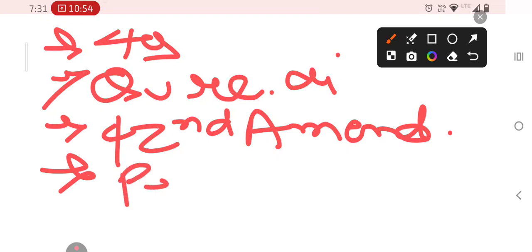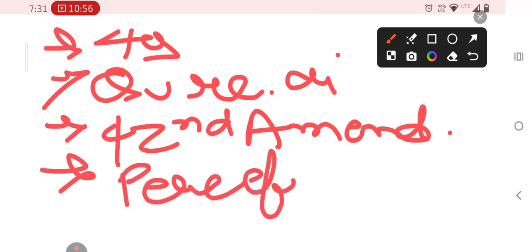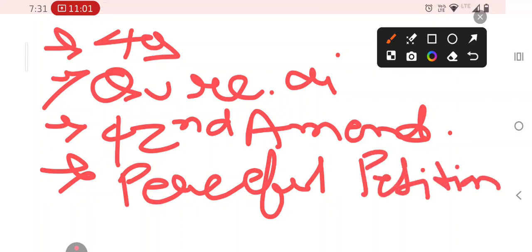That is peaceful petitions. Okay. Next question. Which state recorded the highest population density in 2011 as per the census of India? The answer is West Bengal.